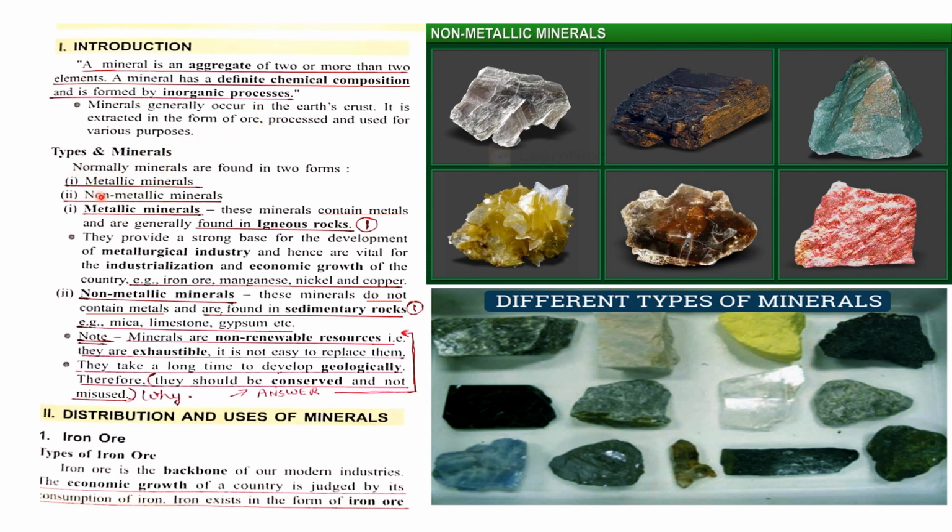First is metallic minerals and the second is non-metallic minerals. So in this you will not learn much, only 2 points to be learned, that metallic minerals are the ones which contain metals. Non-metallic ones are the ones which do not contain metals. Metallic is found in igneous rocks, and non-metallic minerals are found in sedimentary rocks. Examples are iron ore, manganese, nickel and copper. And of non-metallic it is mica, limestone, gypsum, etc.